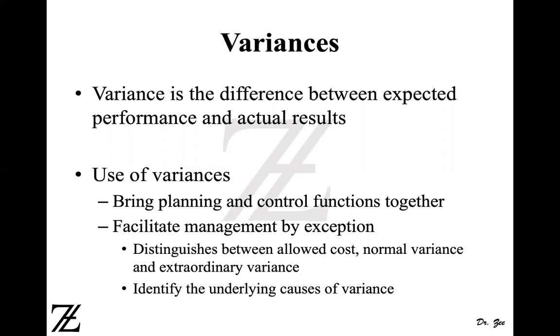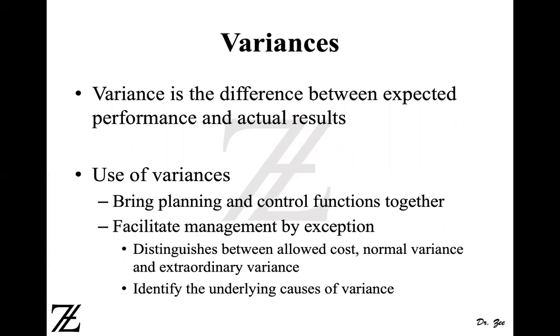It also facilitates management by exception. What is management by exception? It basically distinguishes between the allowed cost, normal variance, and extraordinary variance. What it does is send a signal to the manager whenever an extraordinary variance occurs, right? It sends a signal to the manager that a variance has occurred and it requires investigation. And then you can identify the underlying causes of the variance.